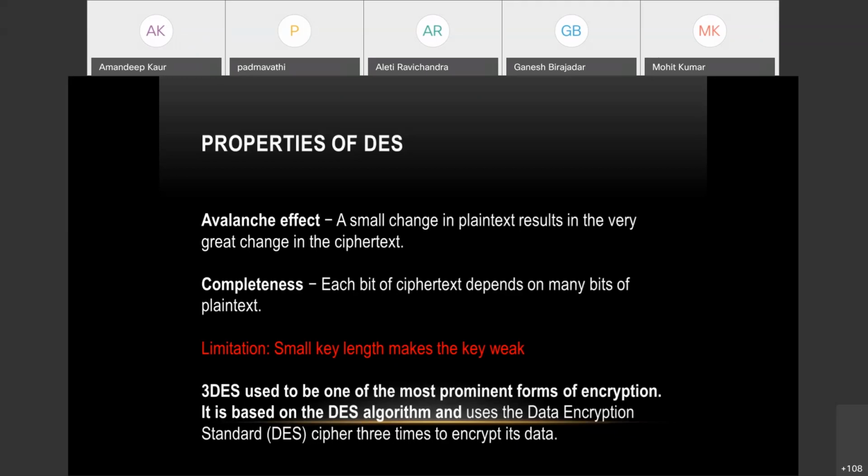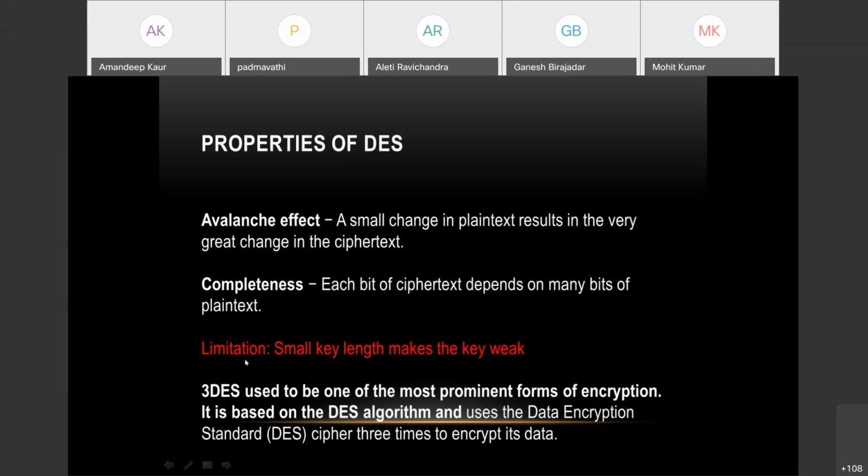That is not possible in this case, because every bit of ciphertext depends upon many bits of plain text. He needs a lot of information about the plain text to find out the kind of encryption algorithm that is being used. So this property is called completeness.